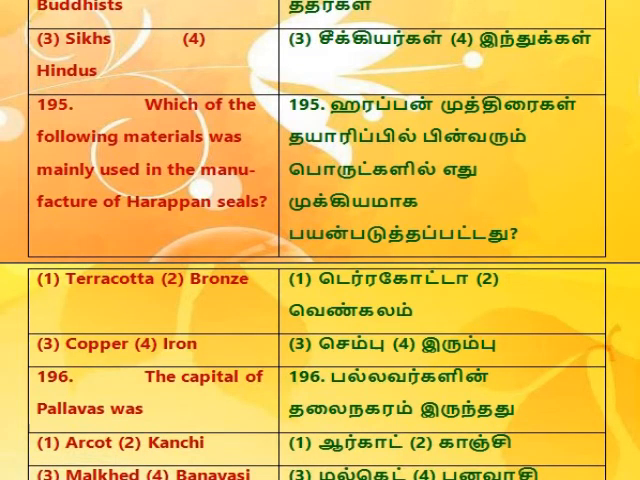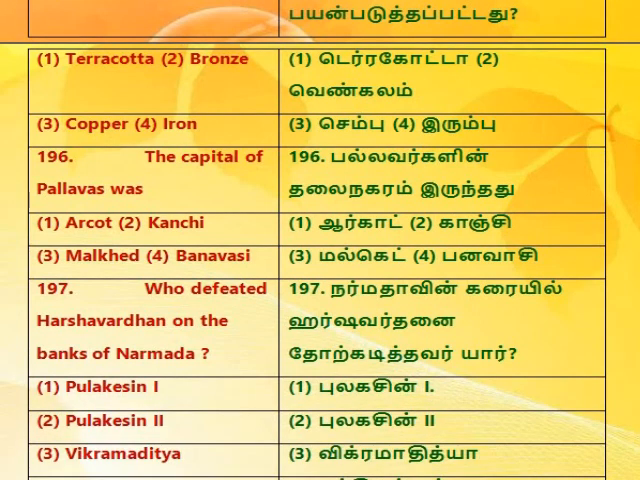195. Which of the following materials was mainly used in the manufacture of Harappan seals? 1. Terracotta. 2. Bronze. 3. Copper. 4. Iron. 196. The capital of Pallavas was 1. Arcot. 2. Kanchi. 3. Mokht. 4. Banavasi.